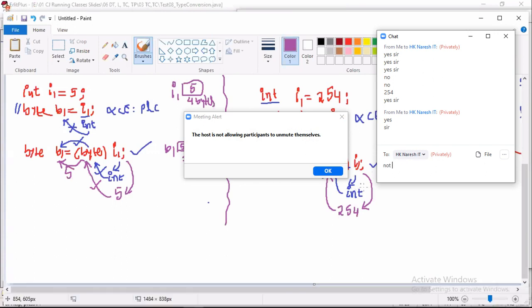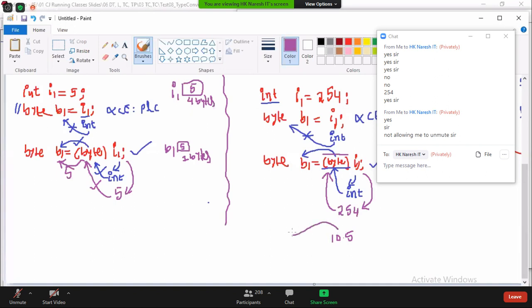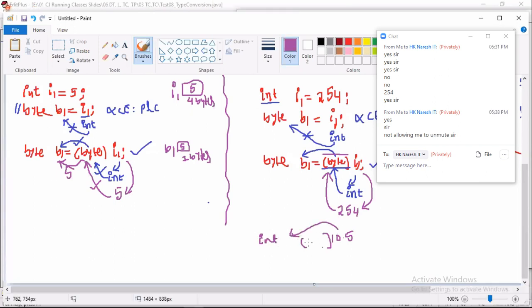Pinky, if JVM throws an error, what is the use of the cast operator? What is our target of the cast operator? We want to decrease the value, na? 10.5 is not allowed to be assigned to int, right? But I want it, that's why I'm using the cast operator int, and I'm telling the JVM, if the value coming is more than int range, please cut that value.